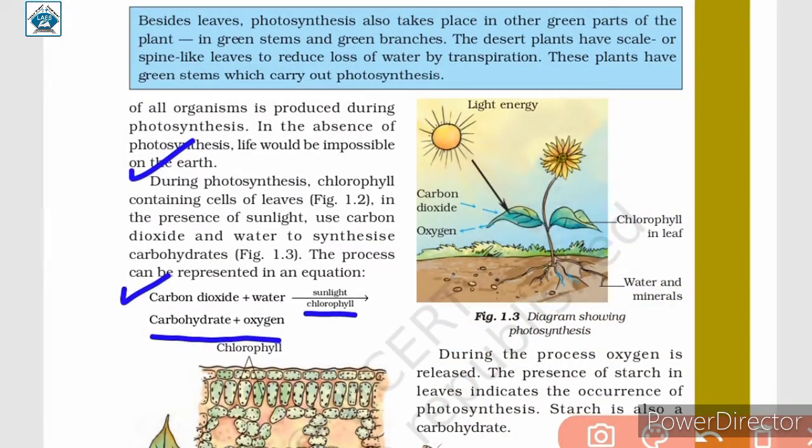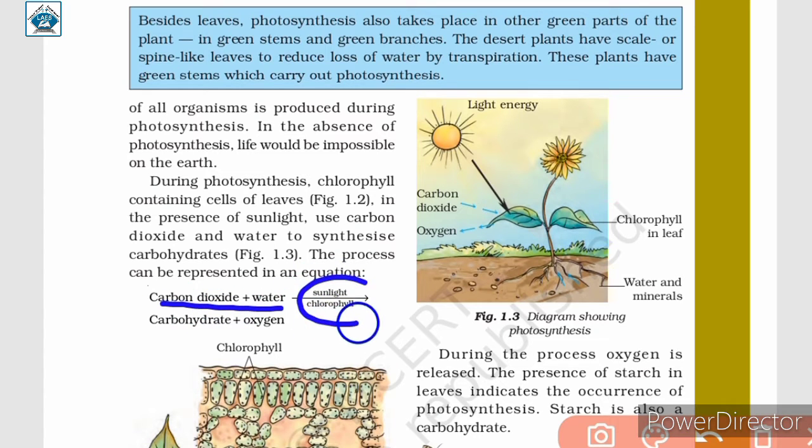Here we are given the representation of the process of photosynthesis in the form of an equation. So, when carbon dioxide and water combine in the presence of sunlight and chlorophyll, we get carbohydrate and oxygen. So, carbohydrate is produced during the process of photosynthesis.